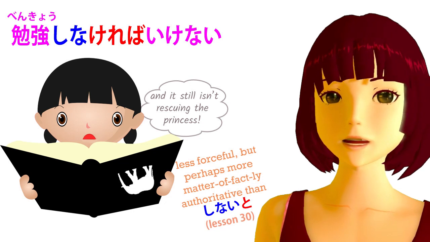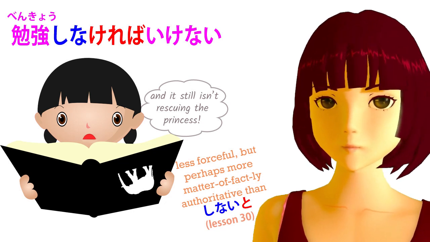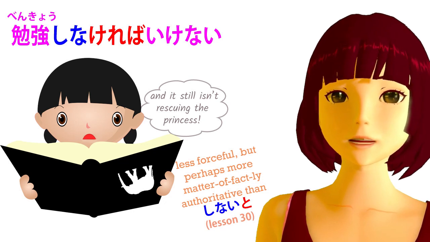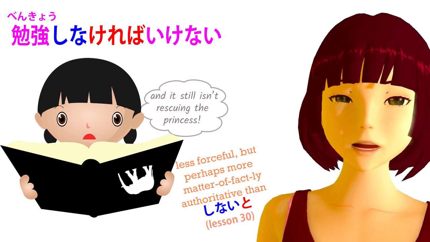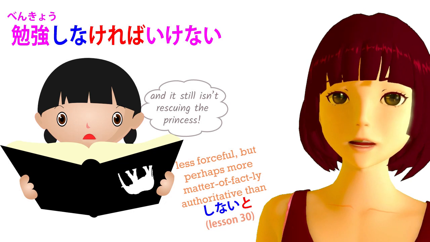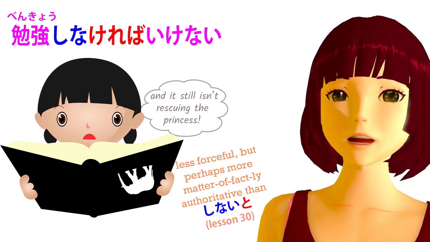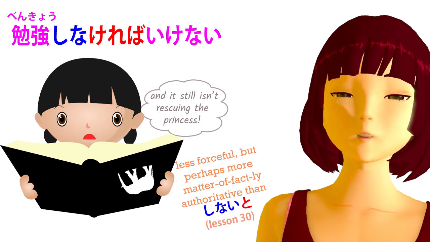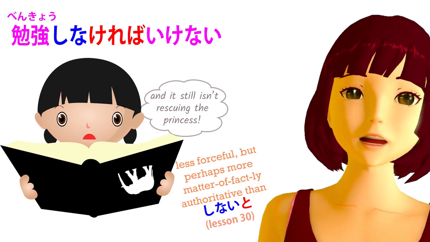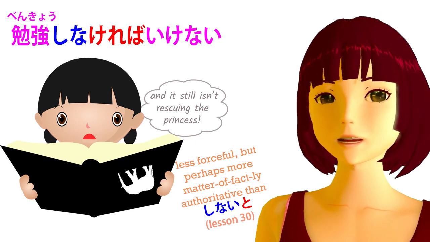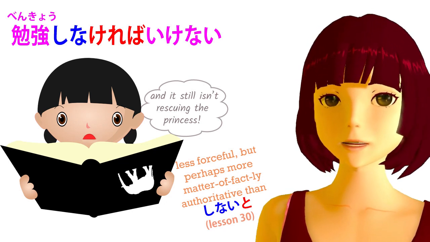If I don't study, it won't go, it won't do. Now what we're actually saying here is I must study. There actually isn't a word for must in Japanese, so we always construct it this way. We say, if I don't, whatever it is, and then we can say, it won't be good, it will be bad, it will be a disaster, whatever we say.